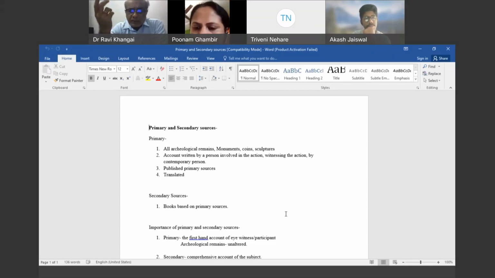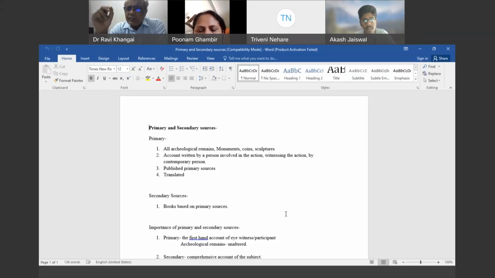And primary sources can be found in their original form, like the old letters, like letters of Nana Fadnavis. You will find them in the archive, in the Peshwa Daftar. But there are certain sources which are published also. For example, let us say letters of Cornwallis. It is a primary source for somebody who is doing research on Cornwallis.